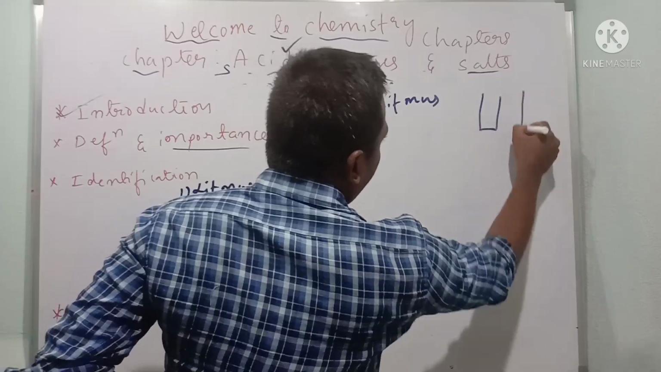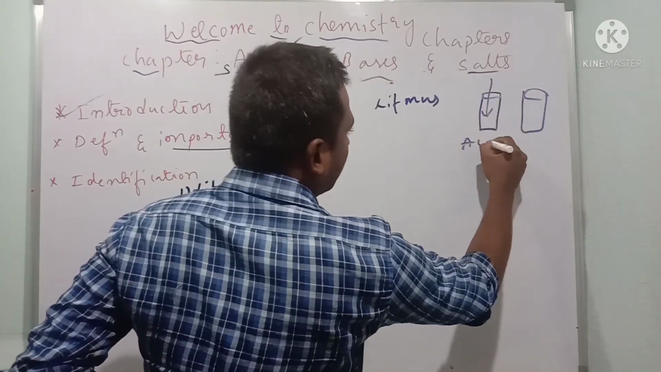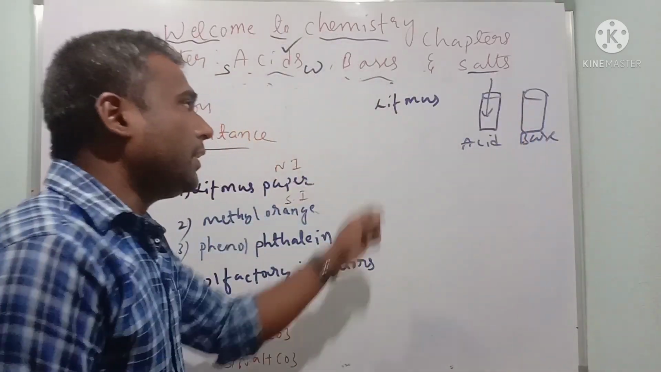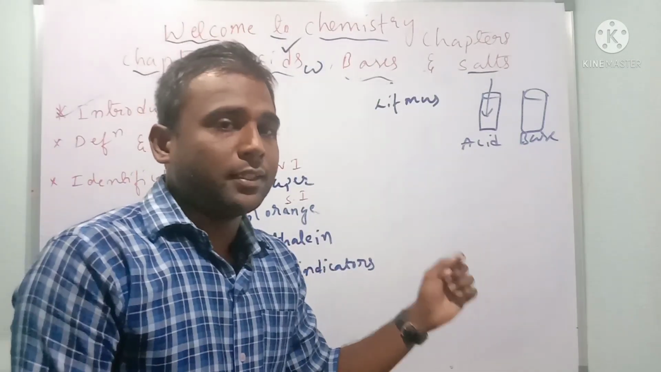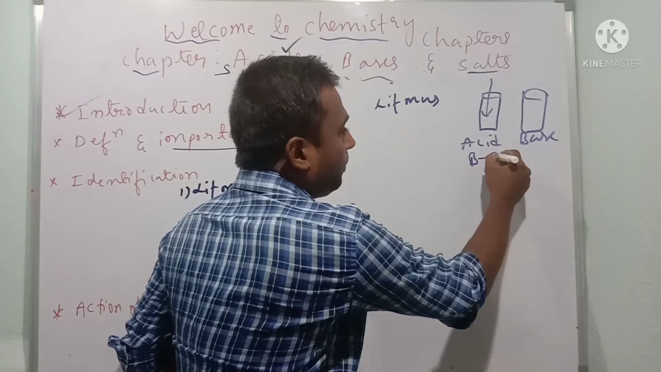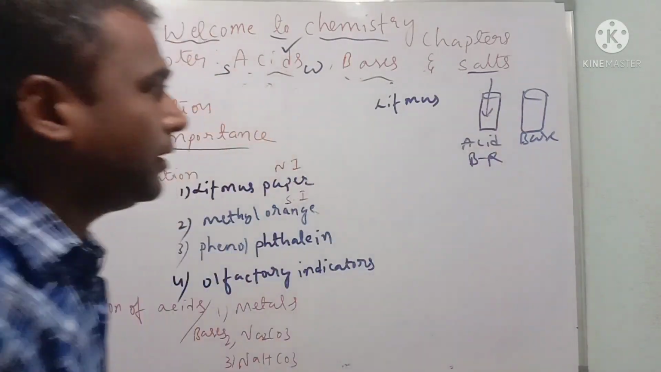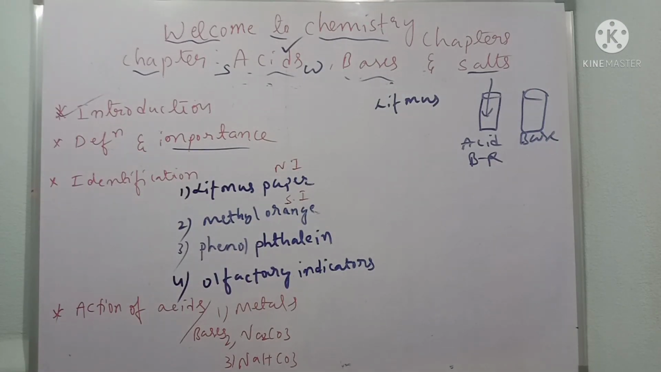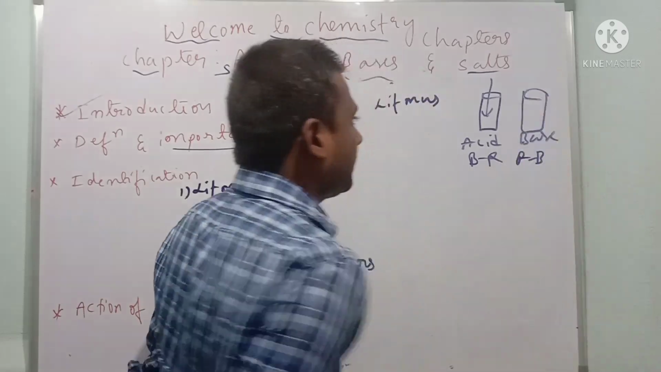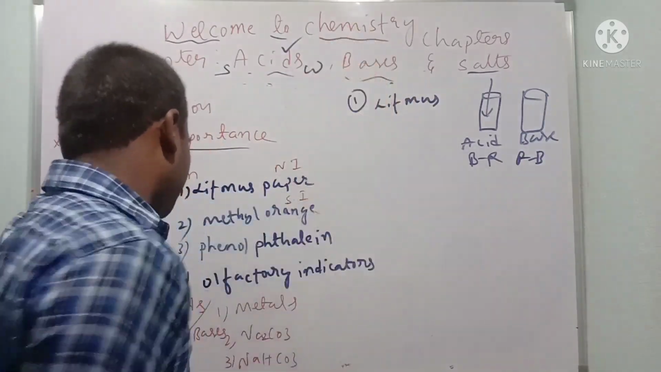Suppose I take 2 test tubes. If I put acid here and base here, when the litmus paper changes from blue to red, that is acid. Very important, children, MCQs they will ask you on this. Blue to red means that is acid. Please note down. And when it is red to blue color, that is base. Please note down. So this is litmus paper over.